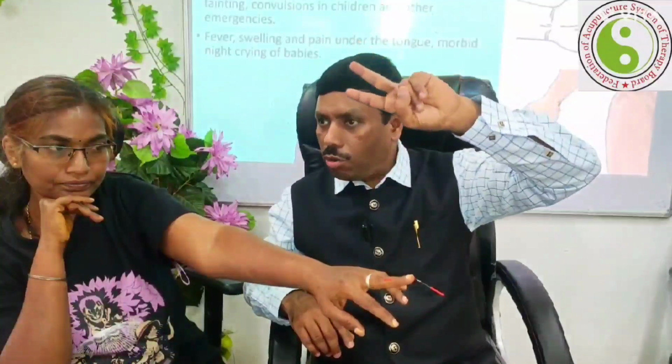Now let me see, according to micro acupuncture, according to the micro meridian, according to Professor Park Jae-woo's meridian, according to the macro meridians you are studying and the micro meridians you are going to study, only 2 fingers have all the meridians. How many fingers? 2 fingers. This is 6 meridians, this is 6 meridians. Collectively 12 meridians in 2 fingers.